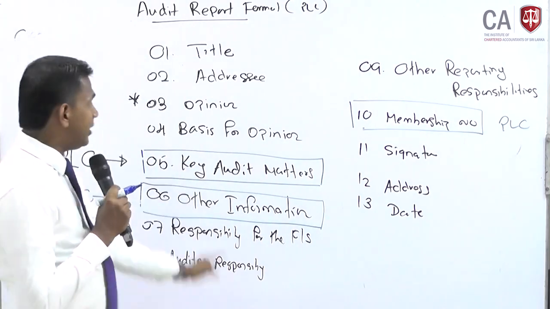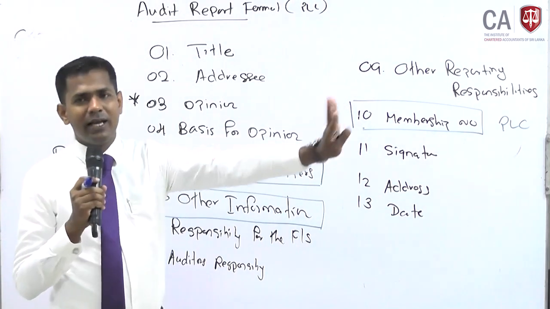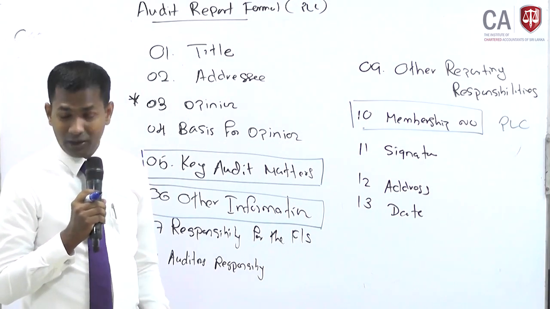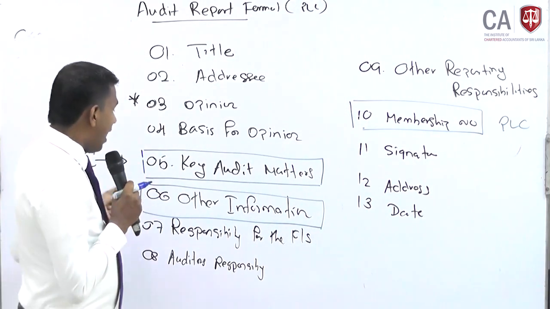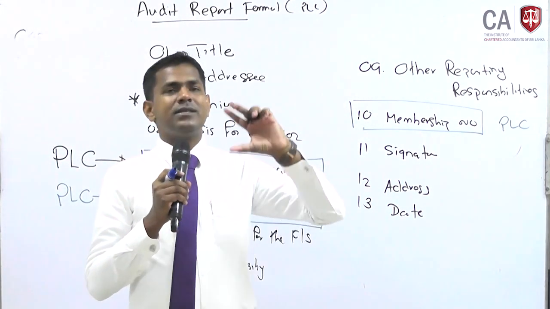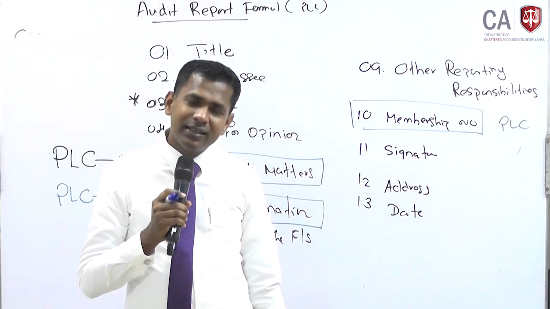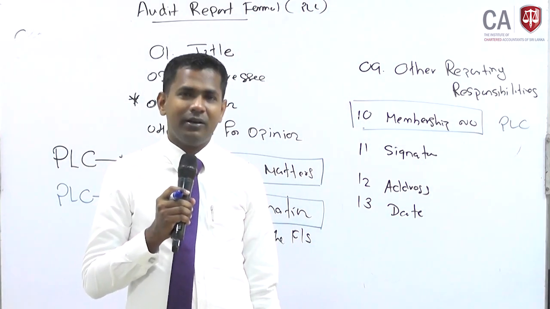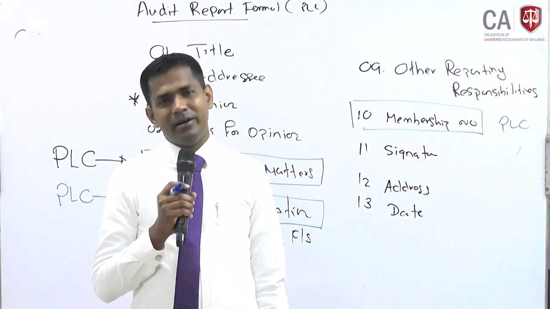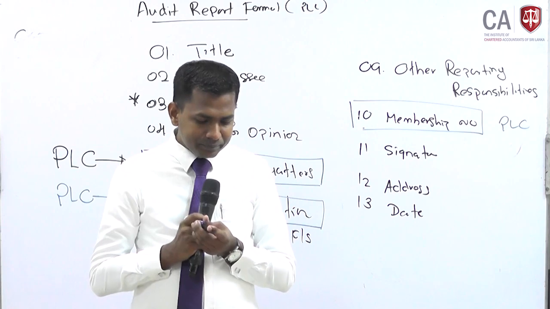But key audit matters and the membership number are definitely out. That won't come for a private limited company. But other information may or may not come, depending on whether other information is included in the annual report or not. Generally, other information does not come in private limited liability companies, right? So I hope that you are clear with that.